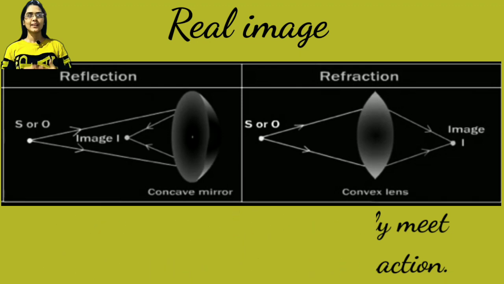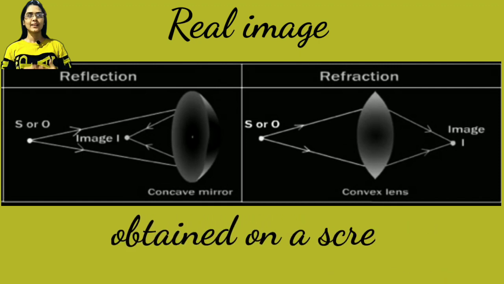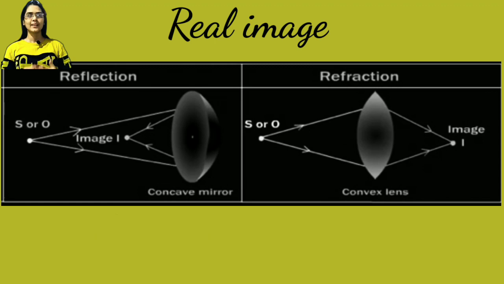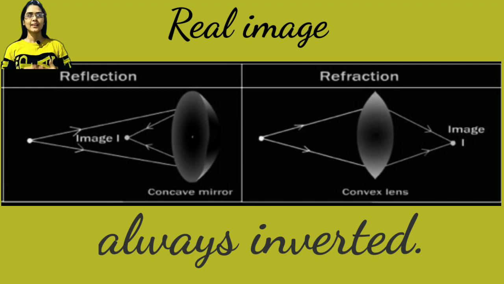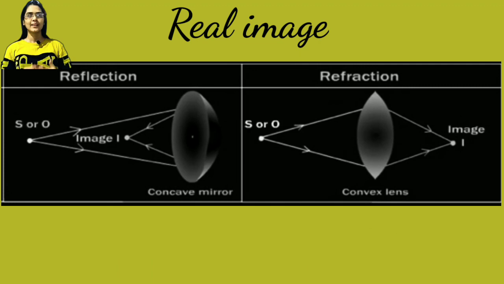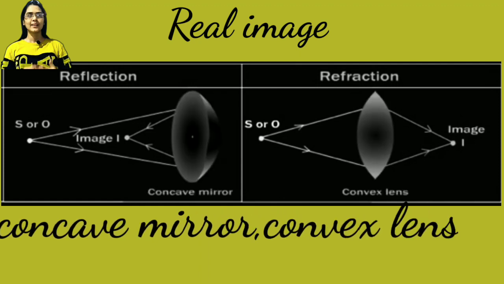Students, always remember, a real image can be obtained on a screen and a real image is always inverted. The image formed by a concave mirror and a convex lens is a real image.